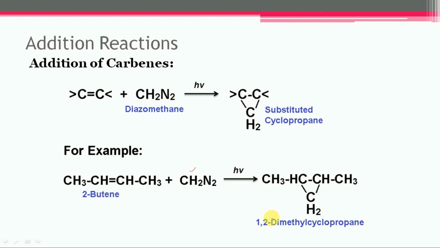So this 1,2-dimethylcyclopropane will get formed. So this is the addition of carbenes, and it leads to the formation of cyclic compounds.